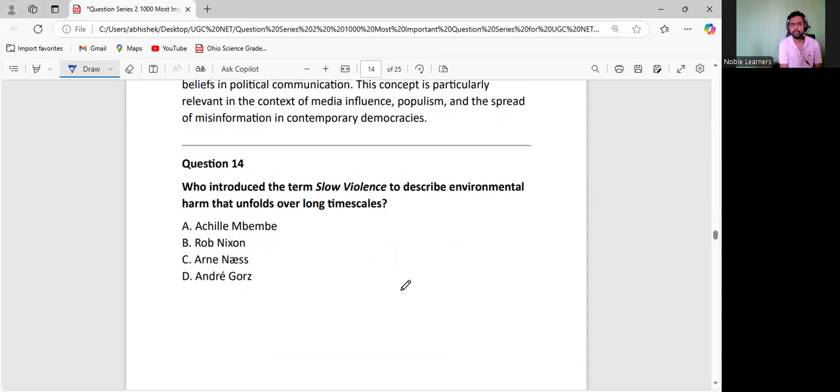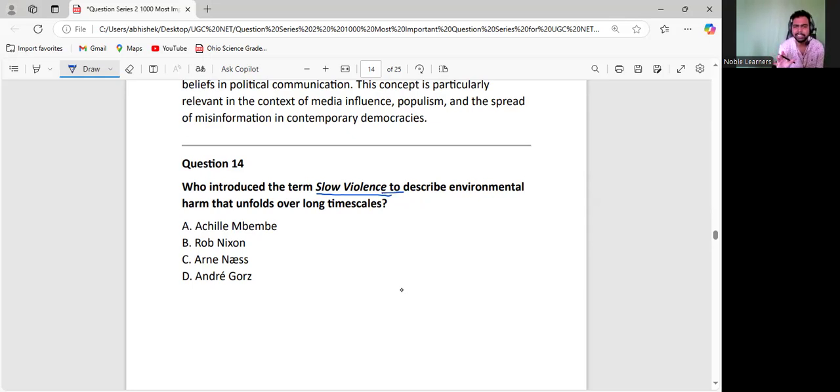Who gave the concept of slow violence? So there is slow violence, there is fast violence. If somebody is beating somebody, that's the fast violence. You can understand the effect, how dangerous it is. But nowadays people are degrading the environment. They are actually polluting the environment. And nowadays, see what's going on in Delhi actually. There is the slow violence. You people are breathing poison, and you are not going to die very soon out of that. But trust me, it is going to affect you. This is the slow violence. This is how the pollution is a kind of punishment to you. So that is the slow violence.